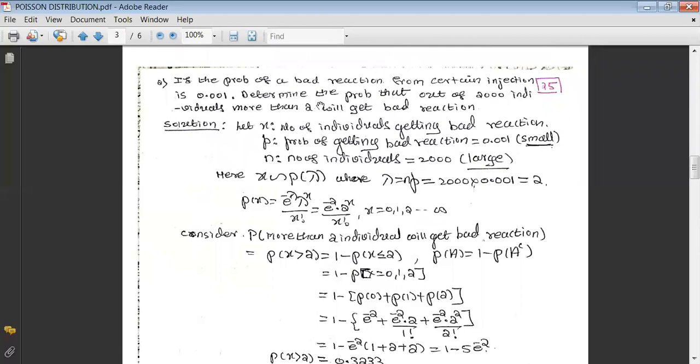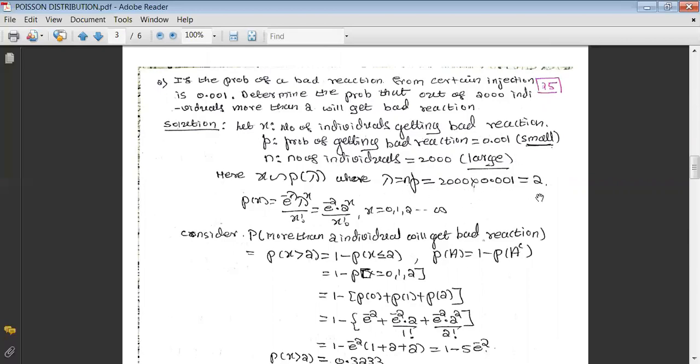And they have said out of 2000 individuals, meaning n equals 2000, obviously somewhat large. Therefore, n is large, p is small. That's why we can treat X as a Poisson variate with parameter lambda, where lambda is given according to the third condition under which binomial tends to Poisson, that is lambda equals n into p, which is 2000 times 0.001.